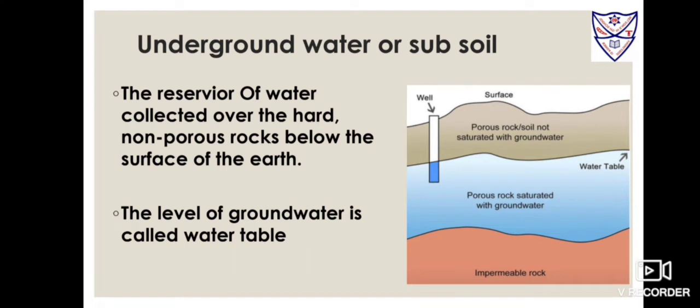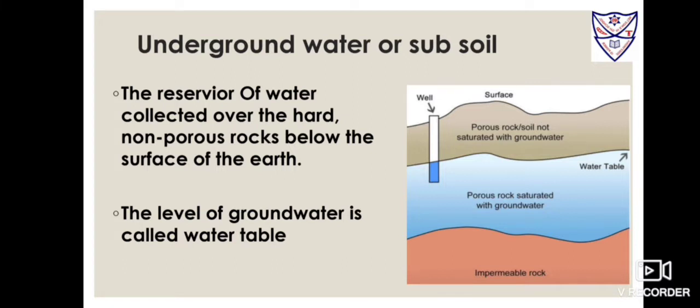Underground water or subsoil water. Some of the rainwater that falls on the earth seeps through the soil and goes down under the surface of the earth. Ultimately, this water is stopped by some hard, non-porous rocks and collects there. The reservoir of water collected over the hard, non-porous rocks below the surface of the earth is called groundwater or underground water. The level of groundwater is called water table.